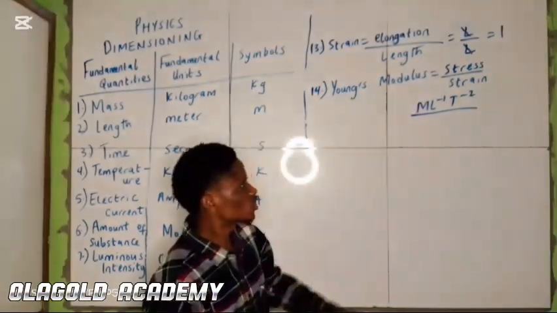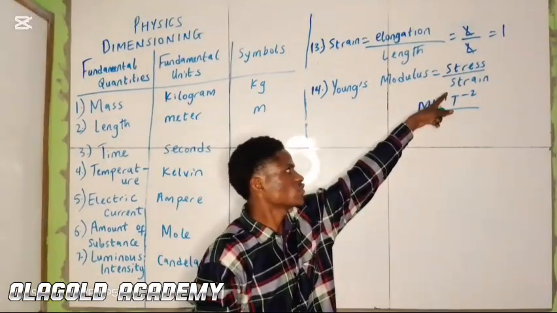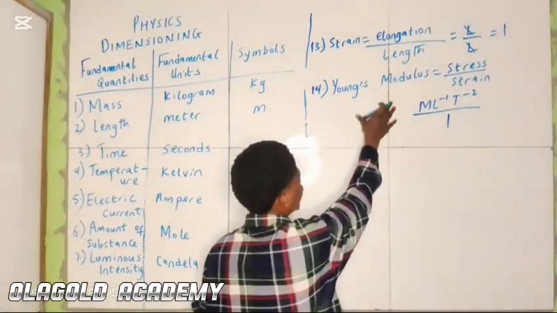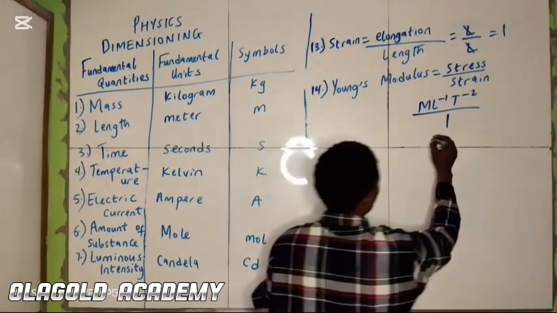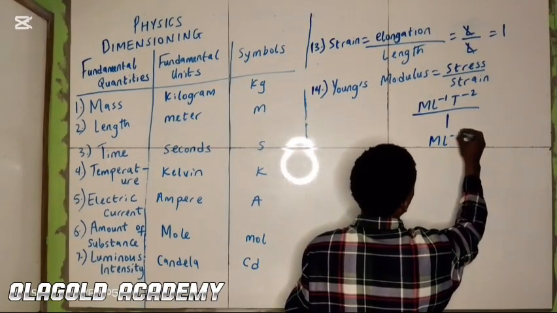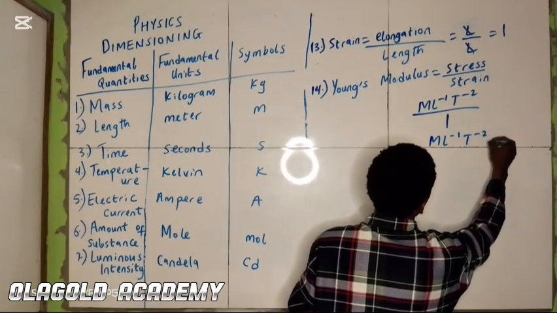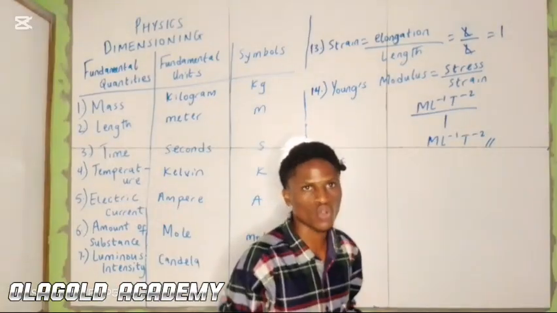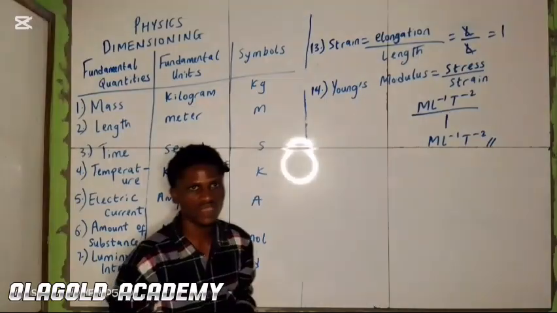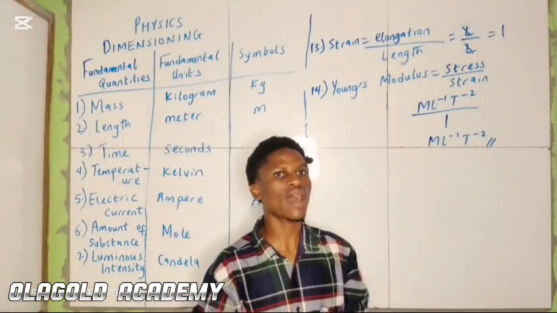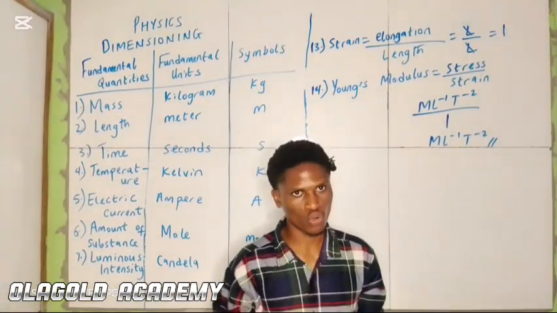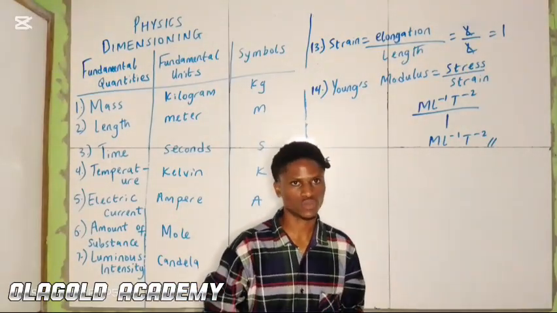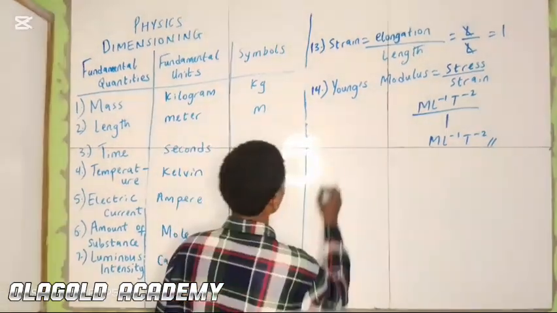What is the dimension for strain? The dimension for strain is 1. So the dimension for Young's modulus is also ML^-1 T^-2. As we can see, pressure, stress, and Young's modulus are dimensionally homogeneous.